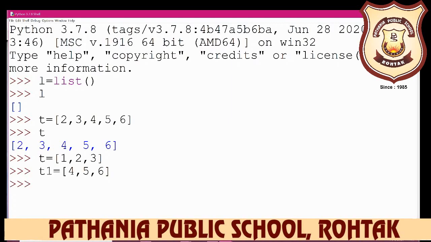We have used the square bracket instead of the parenthesis. So again write t is equal to, with the parenthesis, 1 comma 2 comma 3, and after that again write t1, and in t1 write 4 comma 5 comma 6.